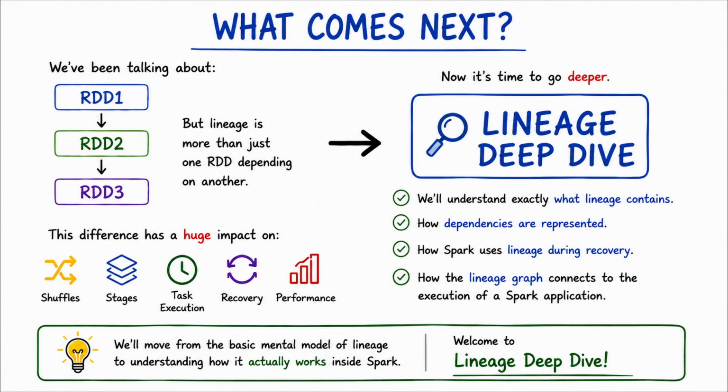So we've now built the basic mental model. We know what an RDD is, we know what a partition is, and we understand why lineage is important for recovery. But we've deliberately kept the dependency graph fairly simple. Real Spark applications can have much more complex dependencies. So next, we're going to look at what lineage actually contains, how dependencies are represented, and how Spark uses those dependencies during recovery. And then we'll connect that lineage graph to the actual execution of a Spark application, the DAG, stages, and tasks. That's where the picture gets much more interesting. Welcome to the Lineage Deep Dive.